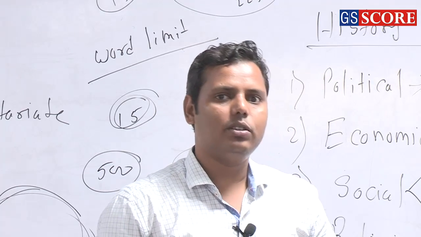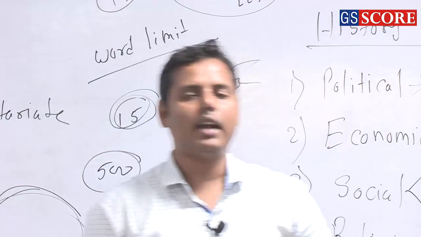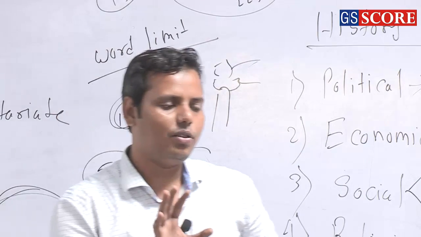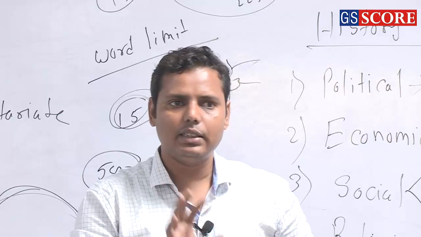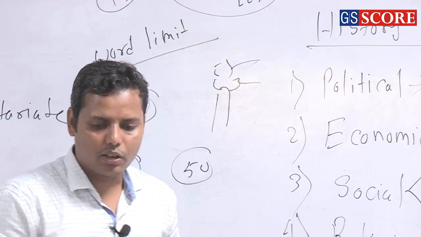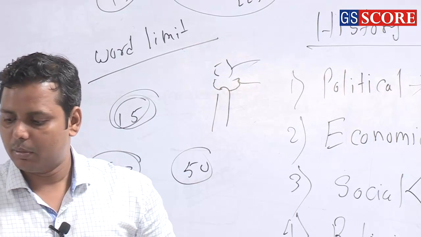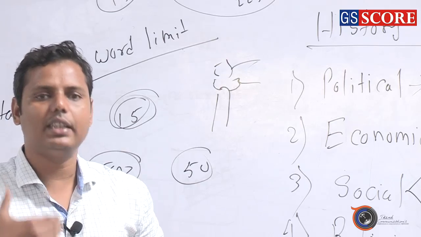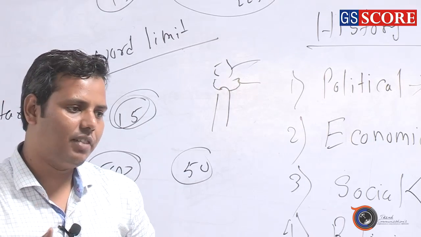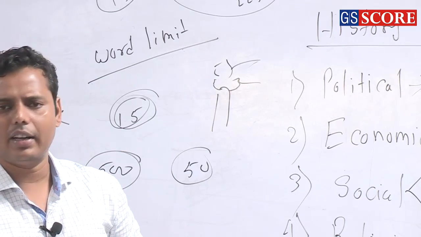The actual history is not possible, that is true, but at least we can try to reach as near as possible to the actuality, the objective history. But what is the problem actually? Just because of the sources, basically the literary sources, it's very tough to say, because literary sources are such a thing.